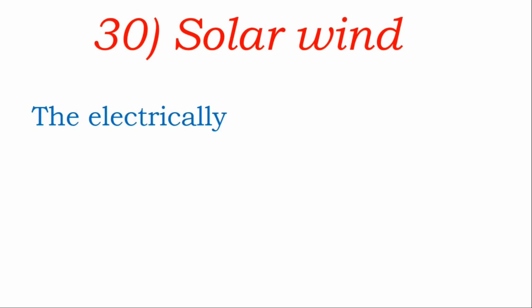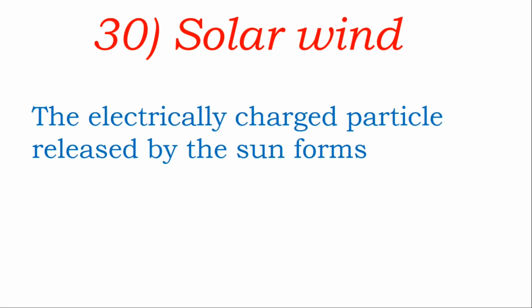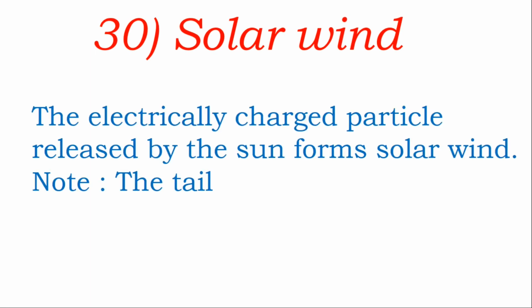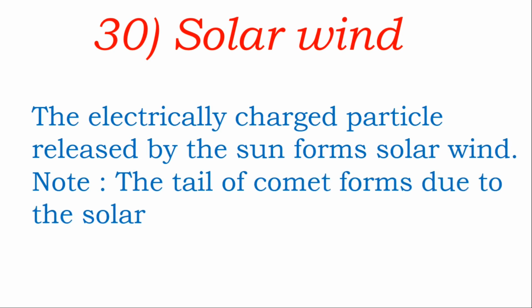Solar wind. The electrically charged particles released by the sun form the solar wind. One of the important points we have to note is that the tail of the comet forms due to the solar wind. These are the major terms related to the universe, and there are other terms also, but these are important. That's why we must remember all these. Okay, this much for today.